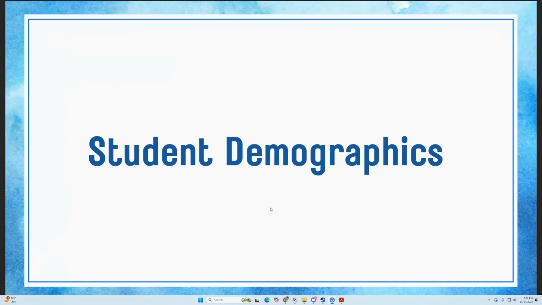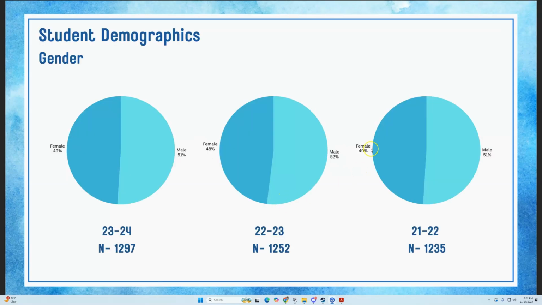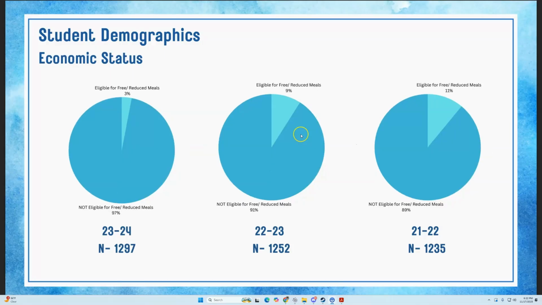So, starting off, we have student demographics. Really, there's not much to say here in regard to gender demographics. They're pretty much consistent through and through, with a slight lean towards a male-dominated populace. But it's pretty much stayed the exact same throughout the years. There's nothing really noteworthy here.